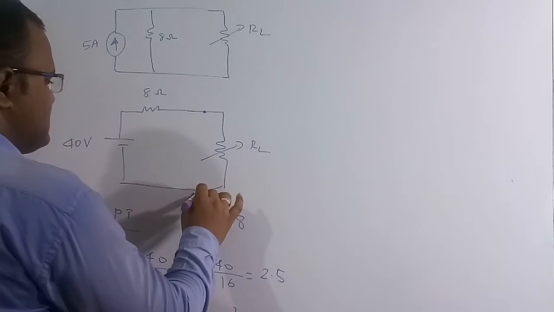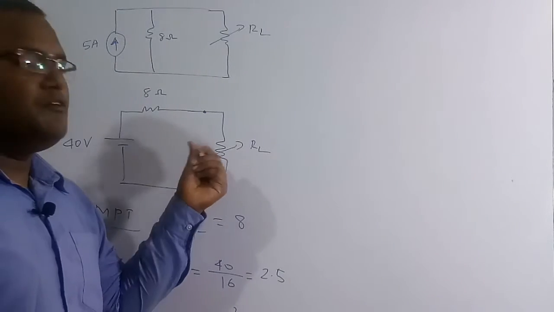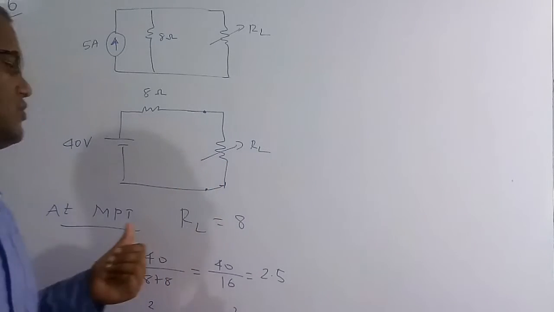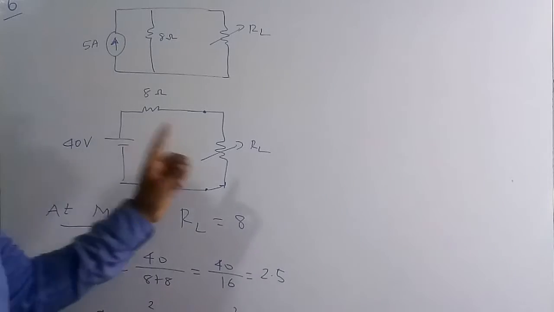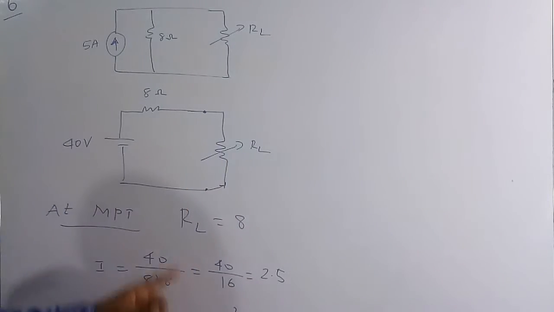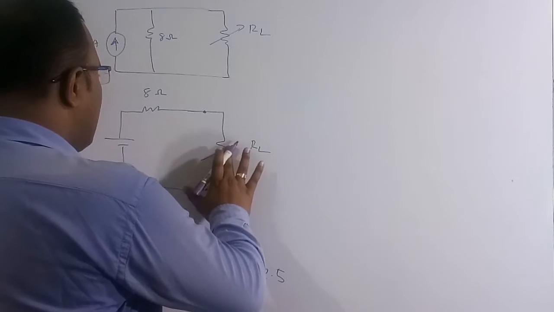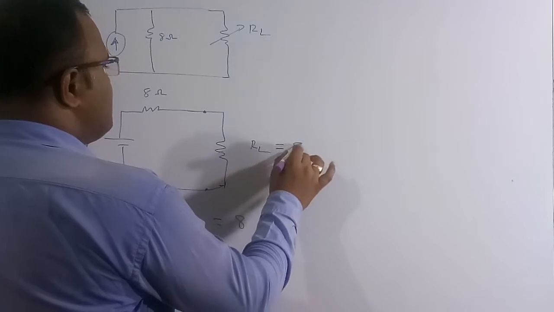This variable load is RL. I want to figure out the maximum power which is absorbed by this load. I need to figure it out at maximum power transfer. At maximum power transfer, the value of RL should always be equal to the internal resistance. So under this condition, whenever the RL value is equal to the internal resistance, it is equal to 8 ohm. Here it is 8 ohm.